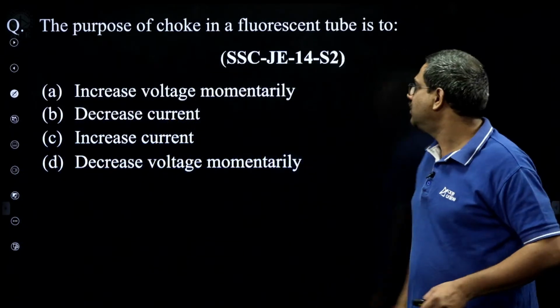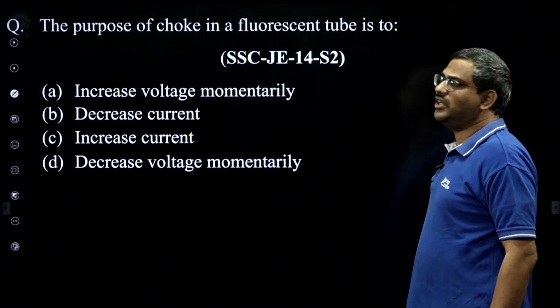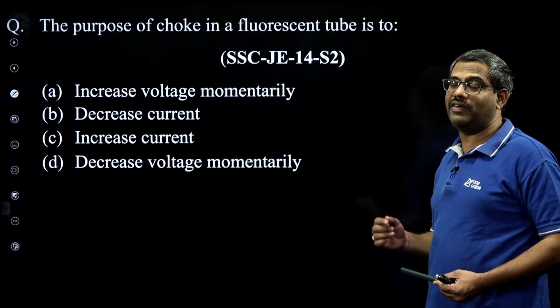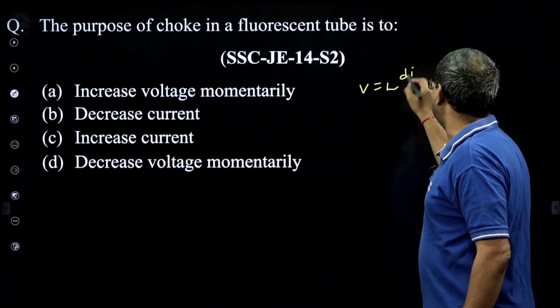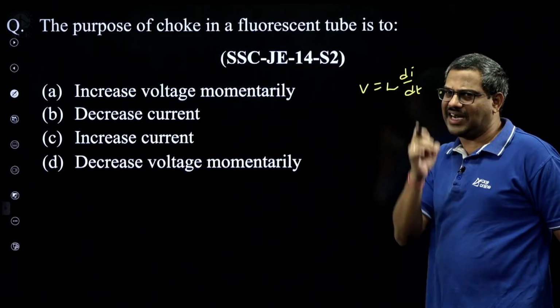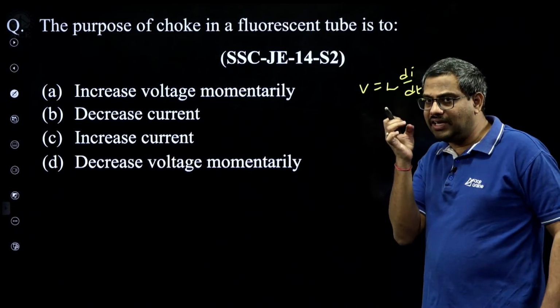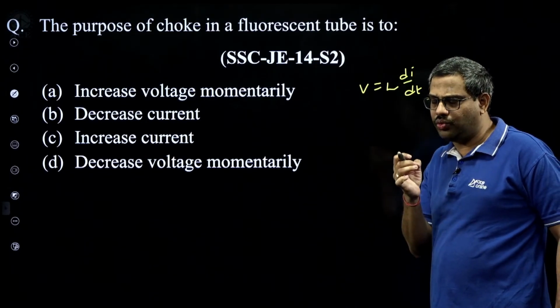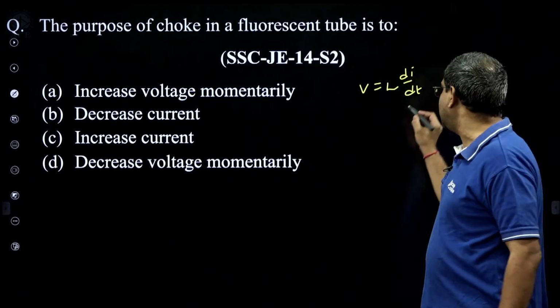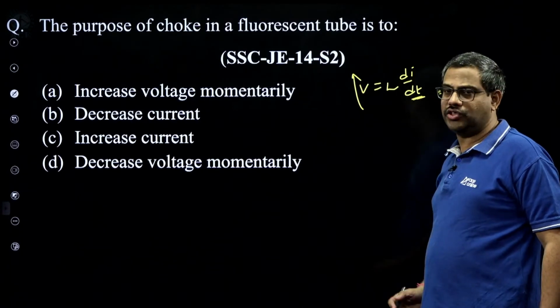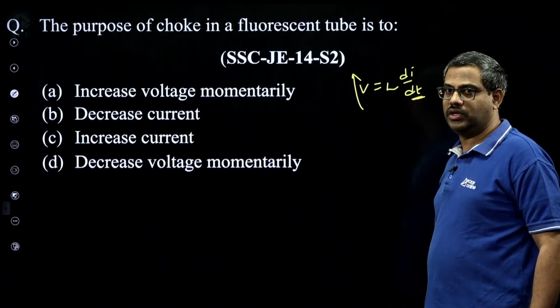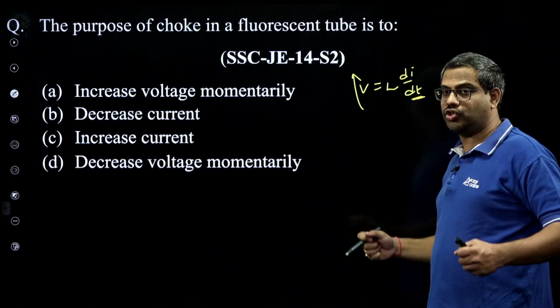See this question, everybody. The purpose of a choke coil in a fluorescent tube is to ignite it, to develop a high impulse voltage. Because you know V is L di by dt. Now, to this choke coil there is a starter. When you suddenly interrupt the current through the choke coil, like a sudden change in current, delta t tends to 0, this becomes impulse voltage. So that huge impulse voltage will come across the tube and turn it on.